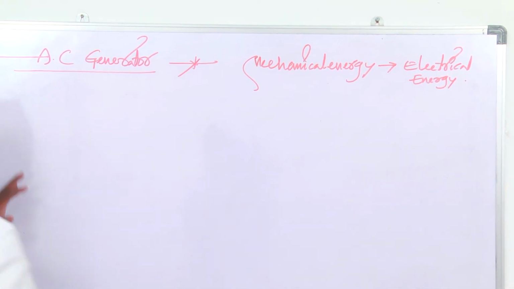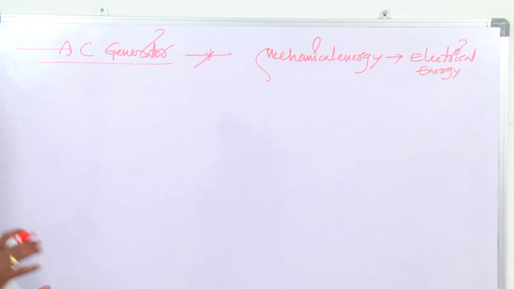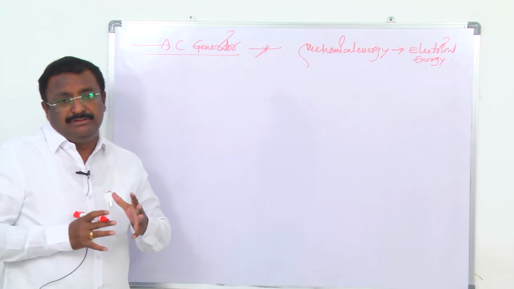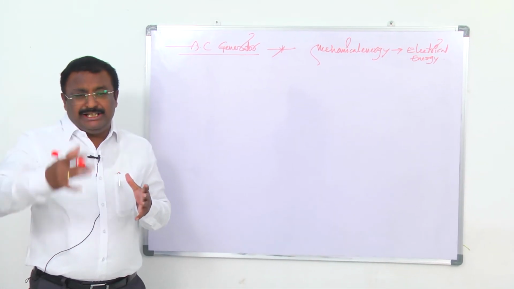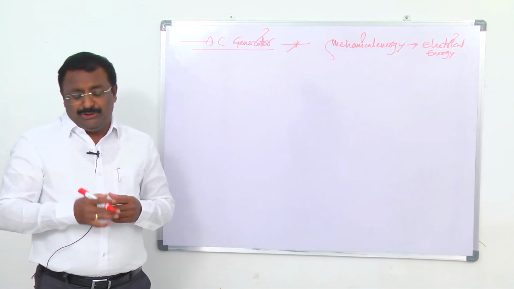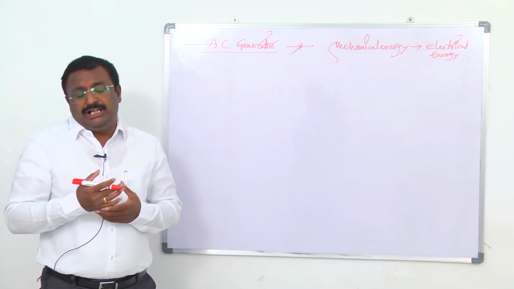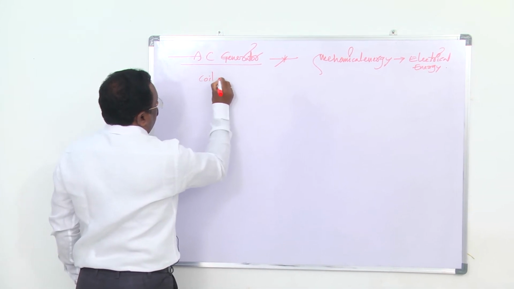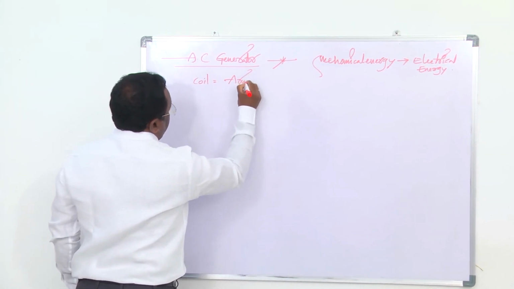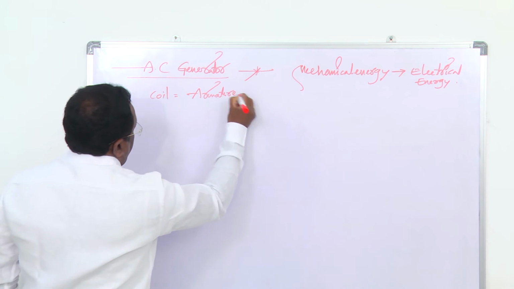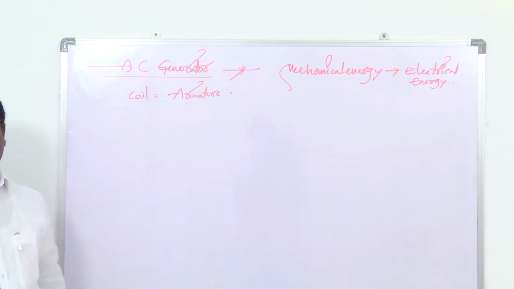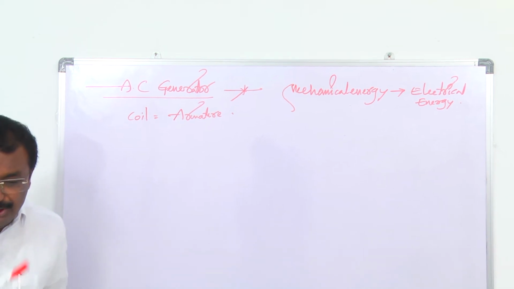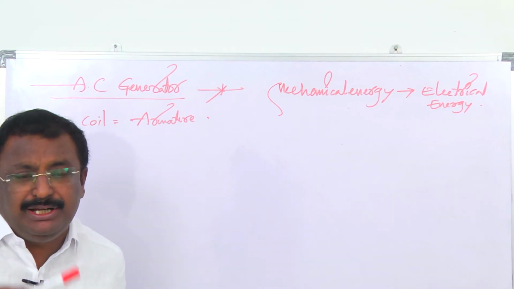Before talking about the working, the most essential part in an AC generator is the coil. The coil is rotating in a uniform magnetic field. The coil is also called the armature. When the coil is rotating in a uniform magnetic field, what will happen?